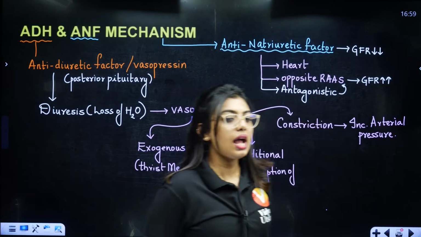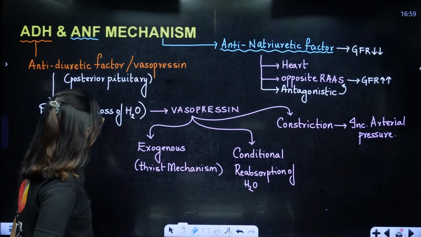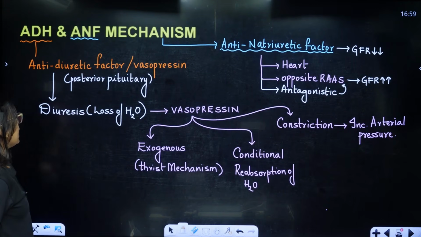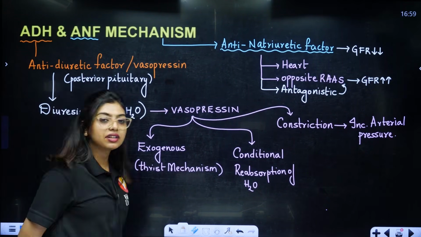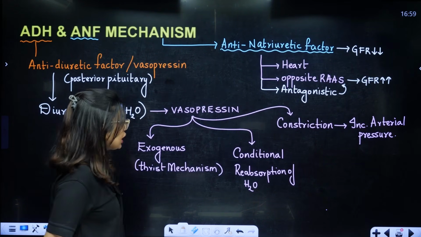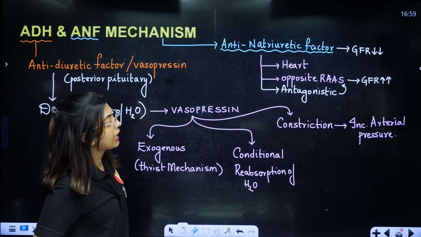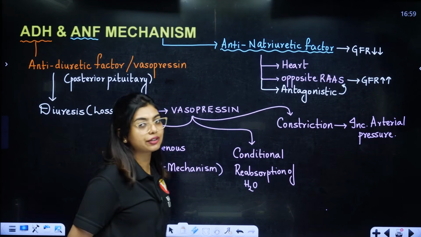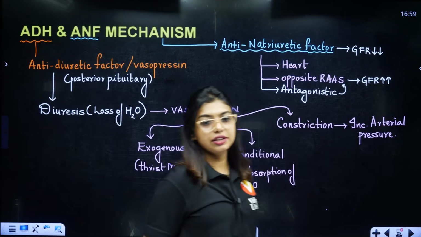Anti-diuretic hormone, vasopressin, will be released from the posterior pituitary. Diuresis should be prevented, that is loss of water through urine. So, for that we will release vasopressin. Vasopressin will also give the thirst mechanism. At the same time, it will do conditional reabsorption of water, and it also does constriction to increase the arterial pressure.